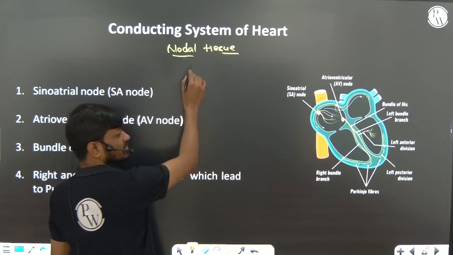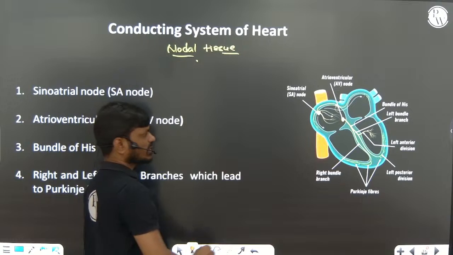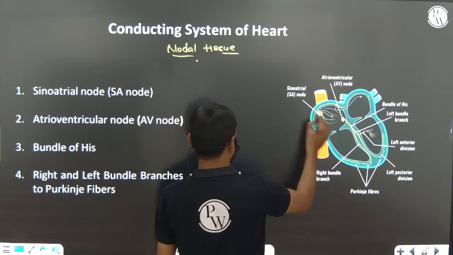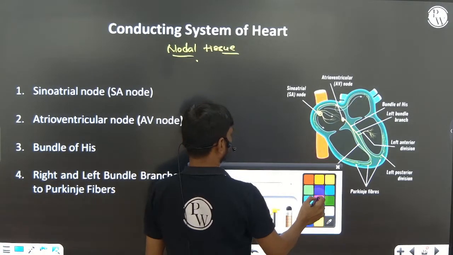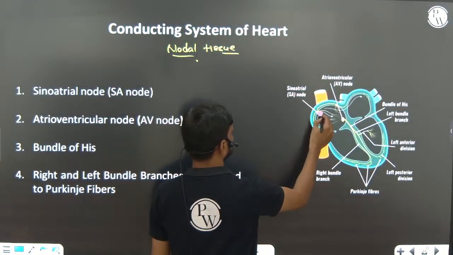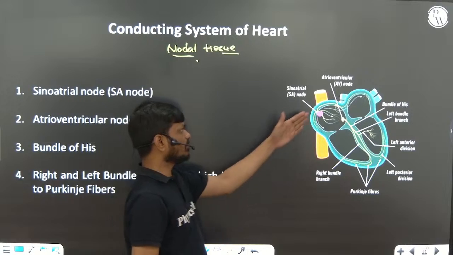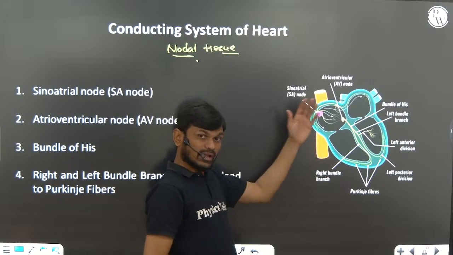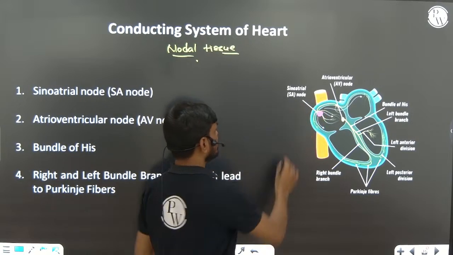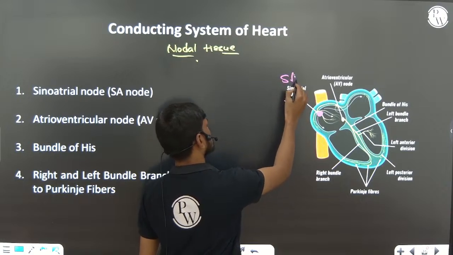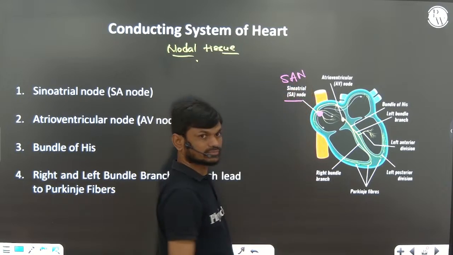The patch of nodal tissue present in the upper right corner of the right atrium we call the SA node, the sinoatrial node.